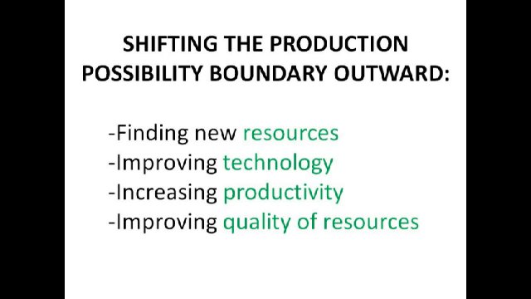And the final way we can shift the PPB outwards would be to improve the quality of our resources, so we can invest in human capital, such as educating them, training them, that sort of thing, which increases productivity and thus output increases. There are methods of improving the quality of our resources, such as the division of labour and specialisation. Division of labour is breaking the production process down into a sequence of tasks, so each worker does a different thing.